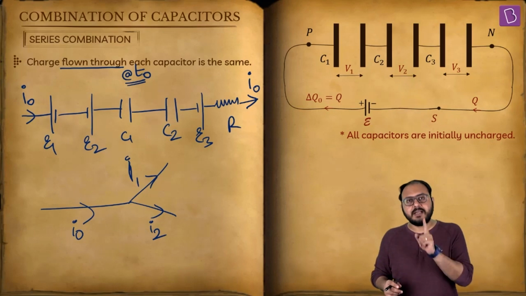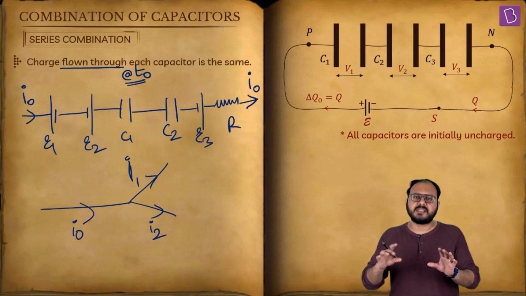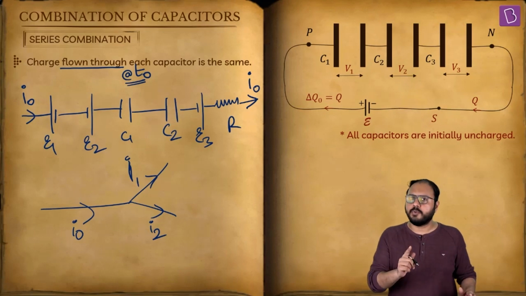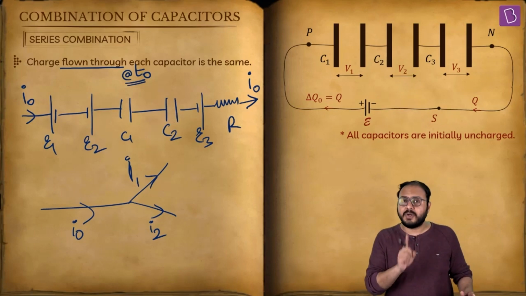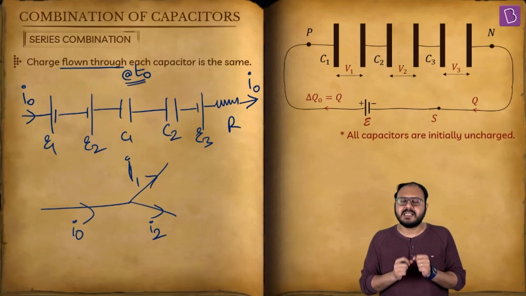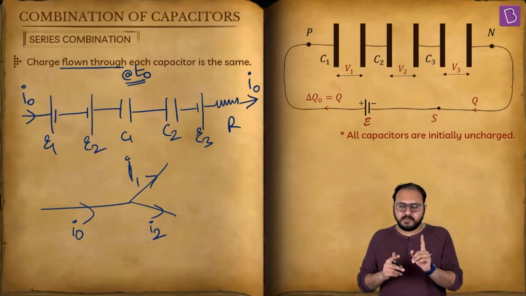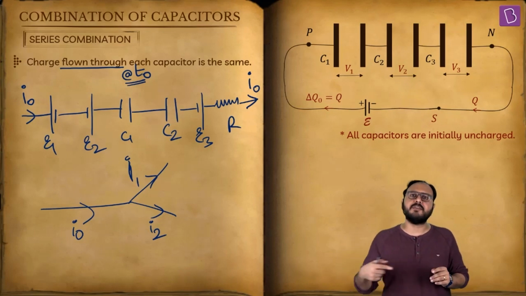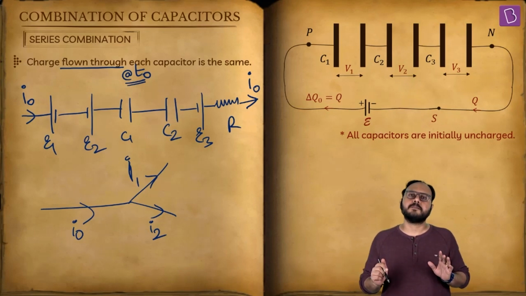Later on we'll see current can be time dependent also in an RC circuit. RC means when resistance and capacitance are combined. But I'm not saying current is a constant. Do you understand the difference, please? I am not saying current is constant. All I'm saying is that if there is a chain of events in one line, the entry current and exit current is same. Got it?